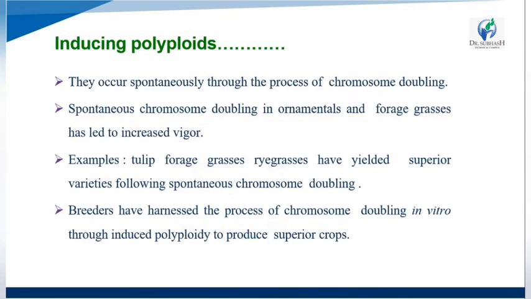Now we see inducing polyploids. They occur spontaneously through the process of chromosome doubling.